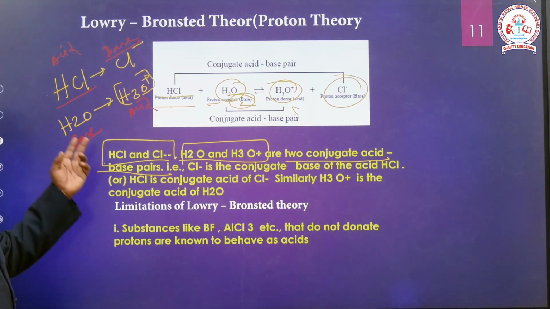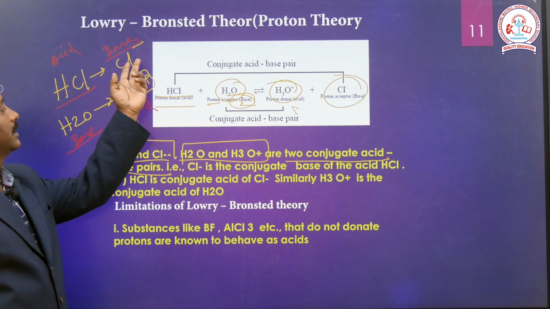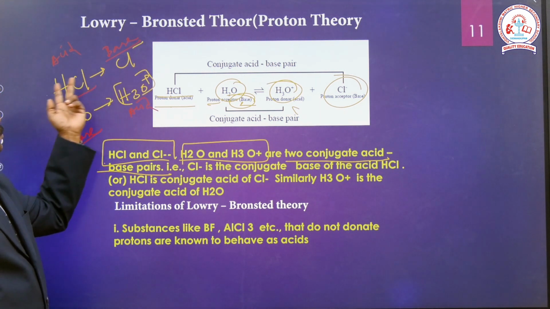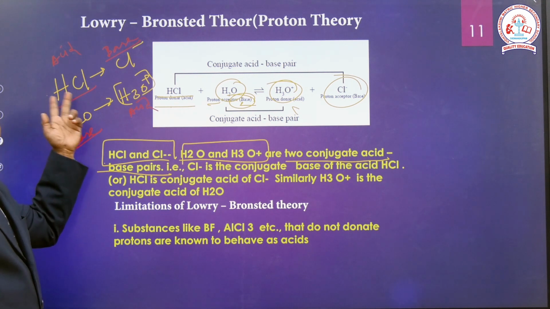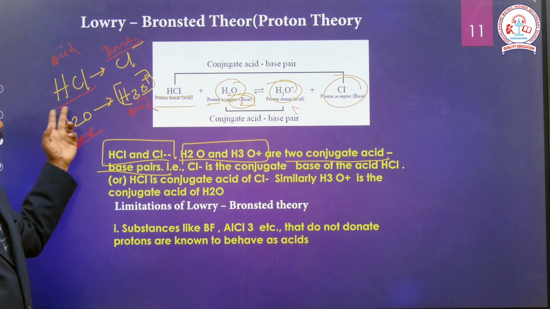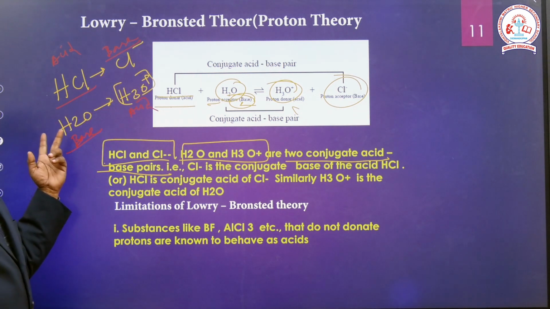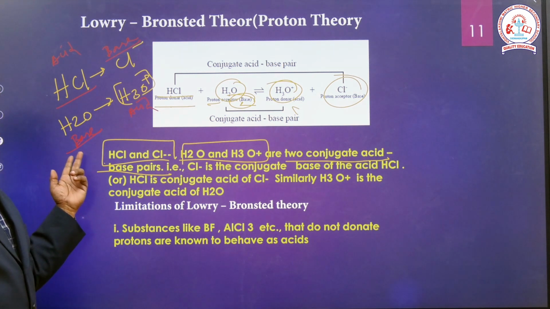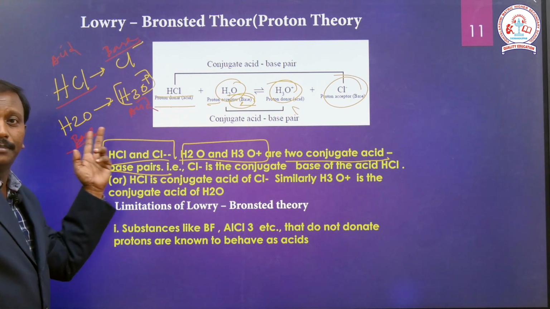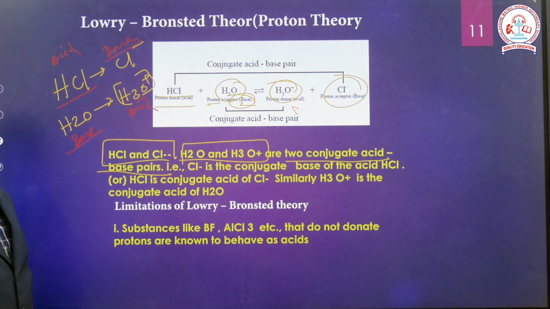HCl will produce Cl minus. HCl is an acid, and Cl minus is a base. The conjugate base of the HCl acid is Cl minus. H2O is a base, and it produces one acid, so the conjugate acid of the H2O base is H3O plus.